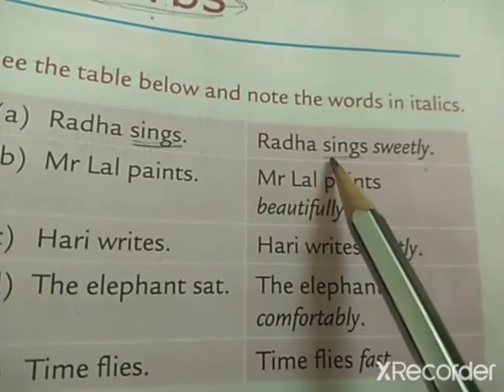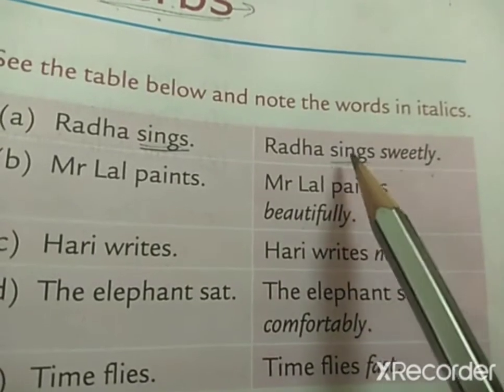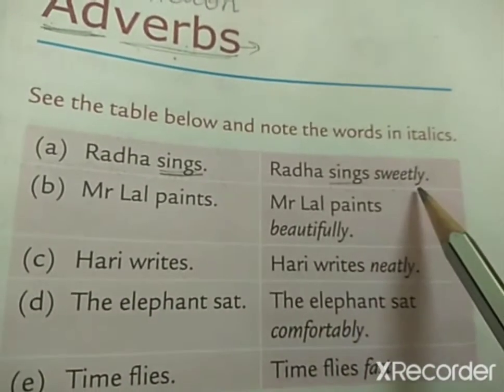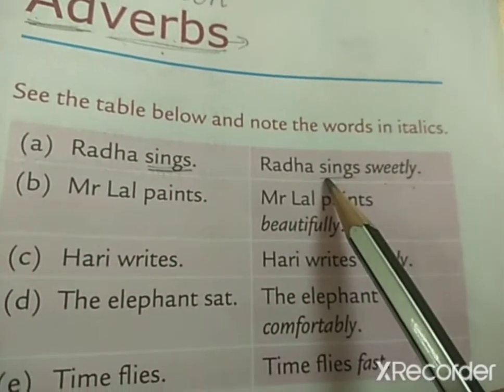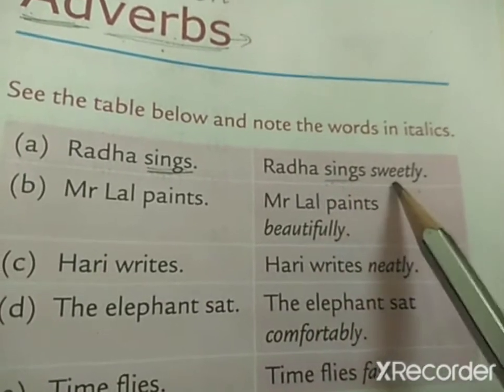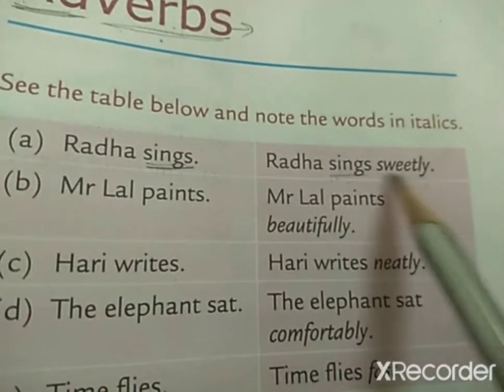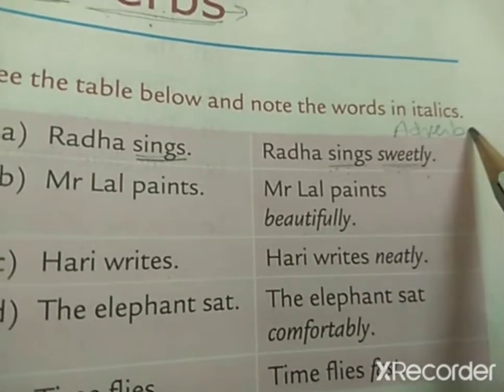Now how does Radha sing? Radha sings sweetly. So here a word is added to a verb to show how the action is performed. How does Radha sing? Sweetly. So sweetly is an adverb.